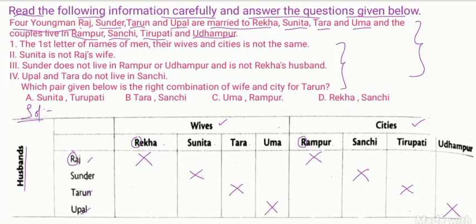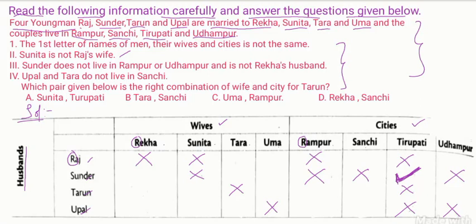Second, Sunita is not Raj's wife. So Raj and Sunita, put a cross mark. There is no relation. Third condition, Sundar does not live in Rampur. Sundar will not live in Rampur, so put a cross mark. And he is not living in Udhampur, so put a cross mark. So definitely Sundar will live in Tirupati. Once Sundar lives in Tirupati, Raj will not live in Tirupati. Upal also will not live in Tirupati. So this entire column gets cross marks.